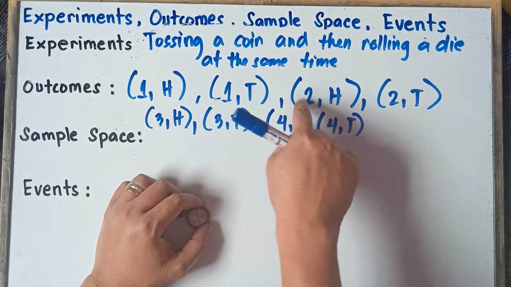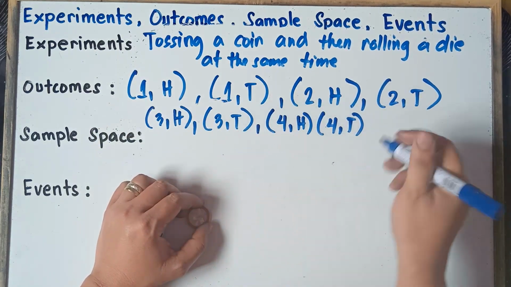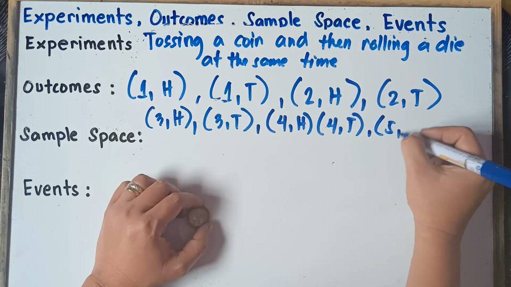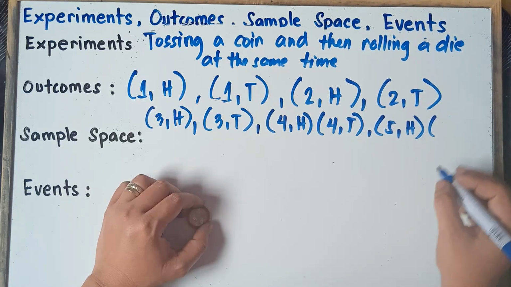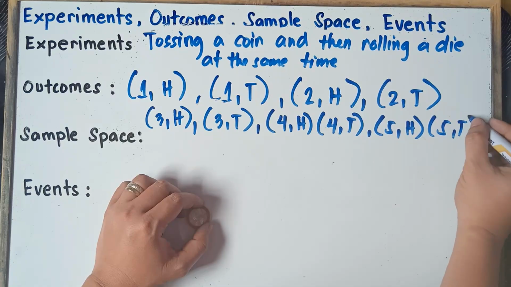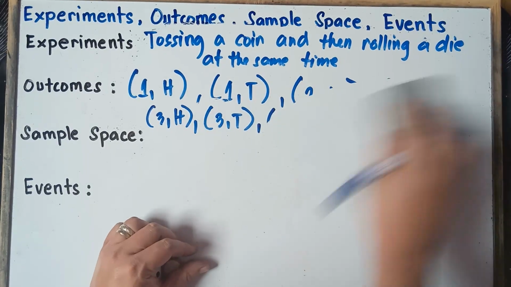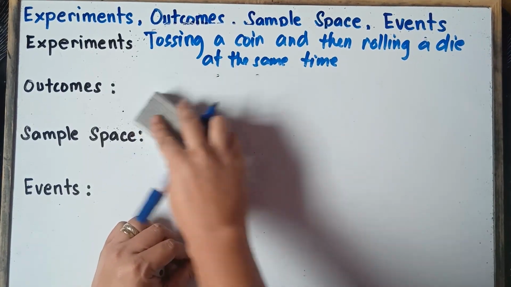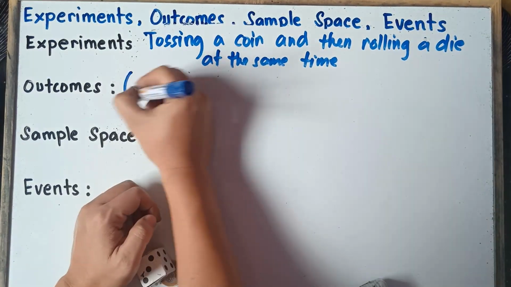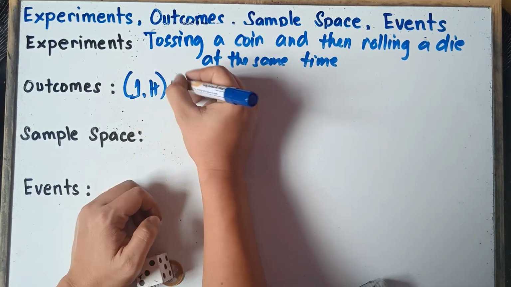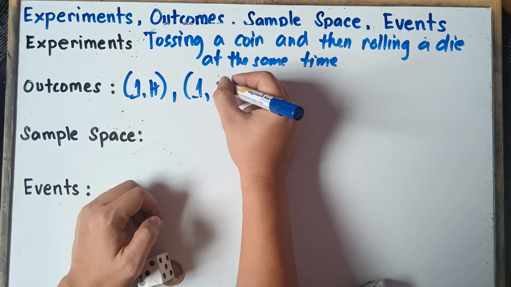So 1, 2, 3, 4, 5, 6, 7, 8. We can also have number 5 and then head. We can also have number 5 and then tail. We don't have enough space, so let me just write it again, class. Since we don't have enough space, once again, class, we can have number 1 and then head. We can also have number 1 and then tail.